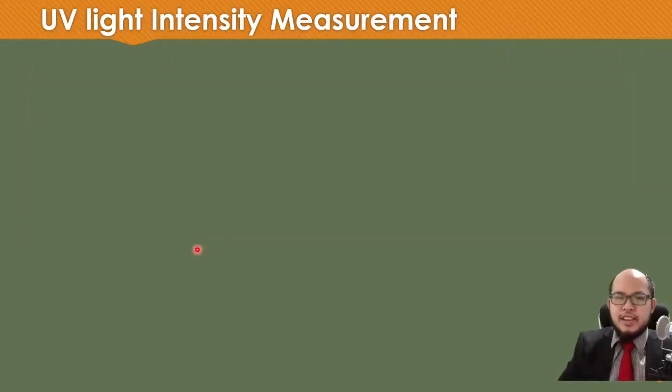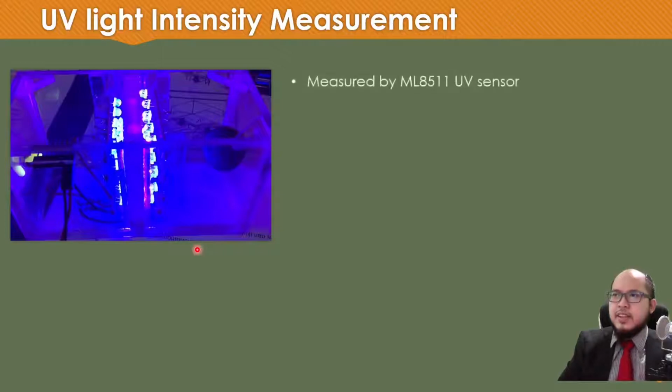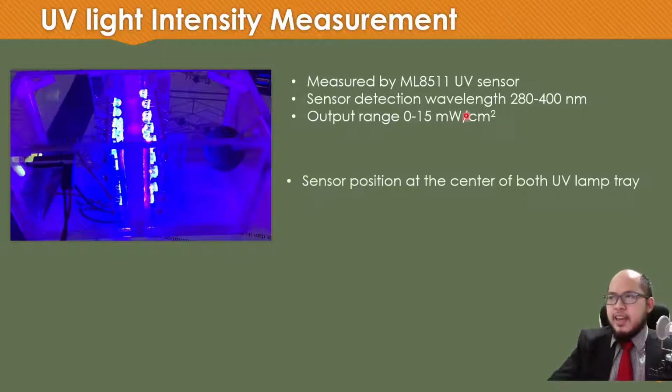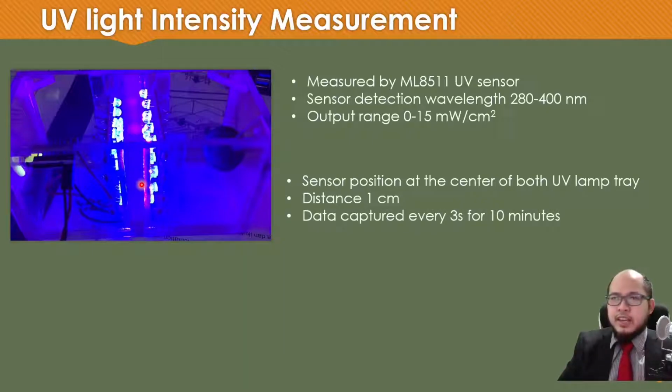And for the UV light intensity measurement, the measurement is conducted by this UV sensor. The sensor can detect the wavelength around 280 to 400 nanometer with the output range of 0 to 15 milliwatt per square centimeter. And the sensor is positioned at the center of both UV lamp trays here, and the distance between the UV lamps is 1 centimeter, and the data is captured every 3 seconds for 10 minutes.